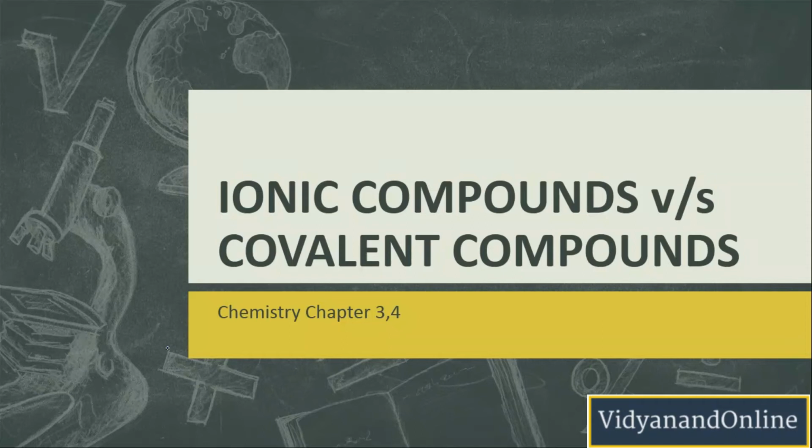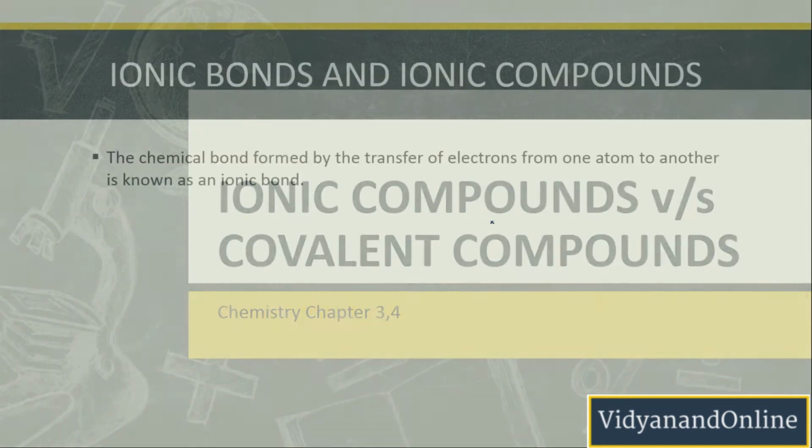Welcome again. Now in this session we are going to study about types of chemical bonds. In general we have two kinds of bonds, ionic bond and covalent bond. If any compound has ionic bonds, it forms ionic compounds, whereas if any compound has covalent bonds, it forms covalent compounds. This concept is common in both chapter number 3, metals and non-metals, and chapter number 4, carbon and its compounds. So let's start with the session.